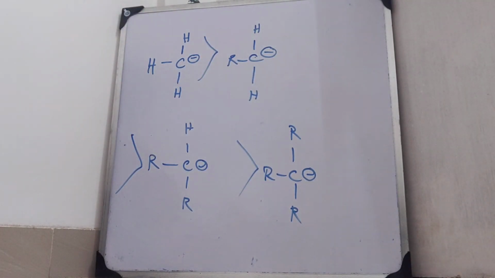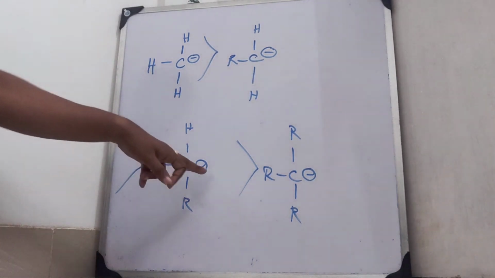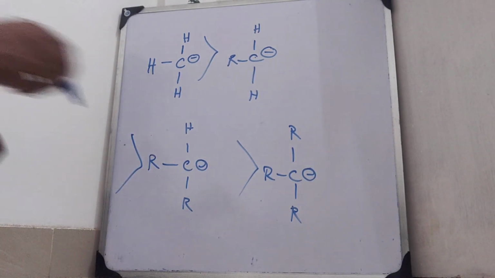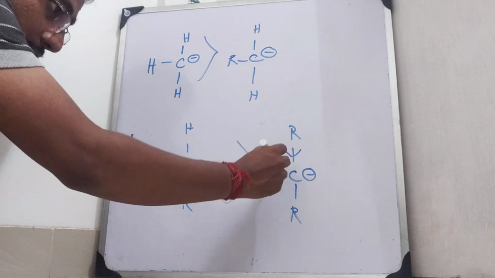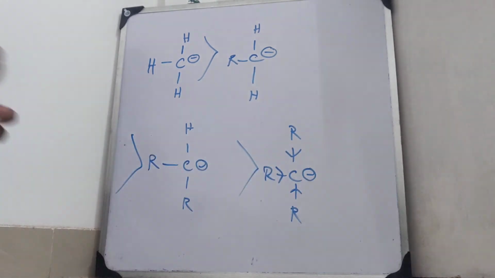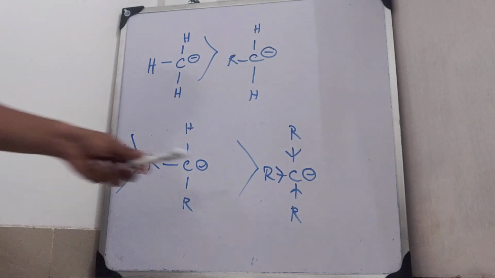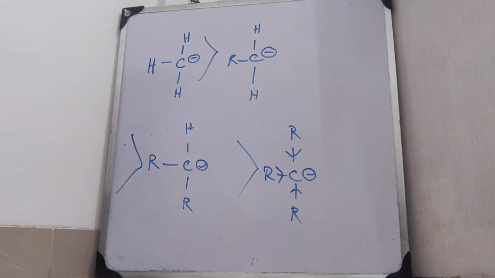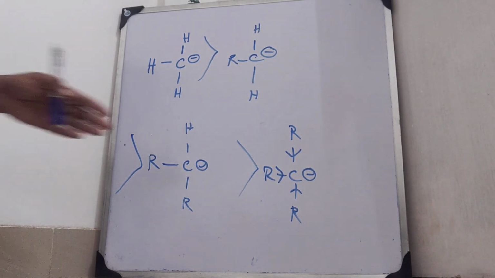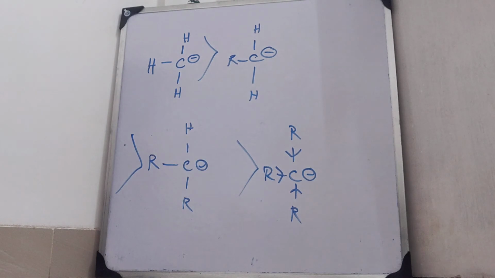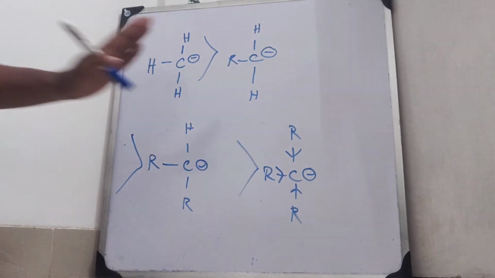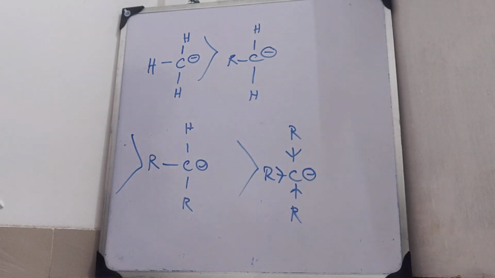This one. Why? Because see, this carbon is already negatively charged, and these methyl or alkyl groups are pushing the electrons towards the carbon. So the carbon which is already negatively charged will not be able to take more electrons coming from the alkyl groups, and as a result this species will become unstable.